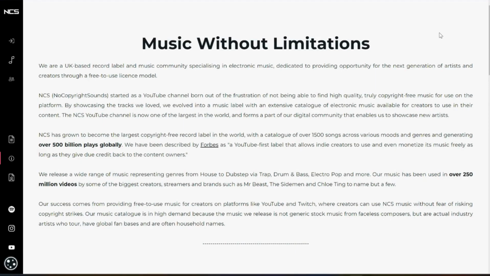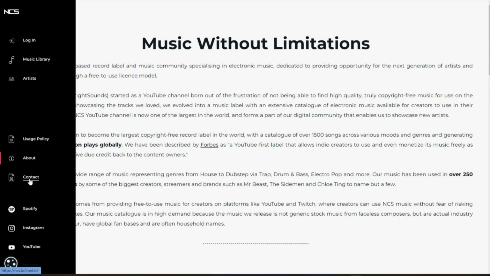It says that they release a wide range of music representing genres from house to dubstep, via trap, drum and bass, etc. I'm not gonna go through all of the different genres. But so this is their amazing story. I'm not gonna read the rest, but this is a little bit about them and their background, which I think is such a unique, incredible story. And you never want to underestimate the power of YouTube and just putting yourself out there and creating a resource for others. It will always come back to you tenfold, and this here is literal proof.